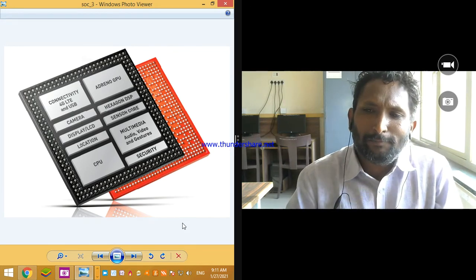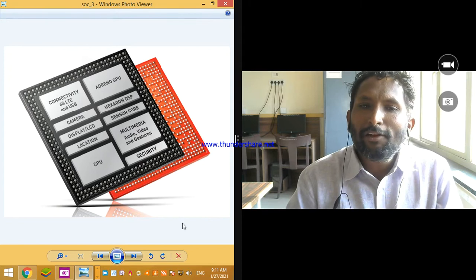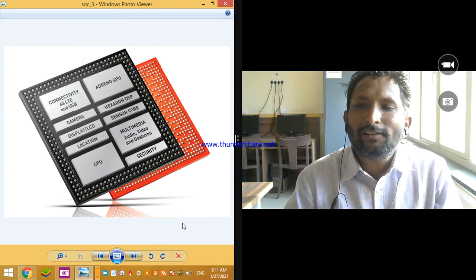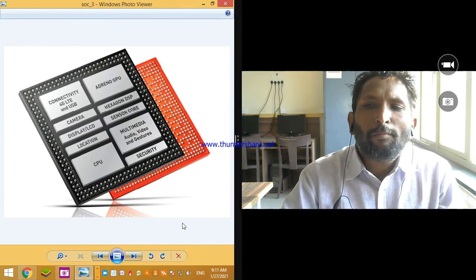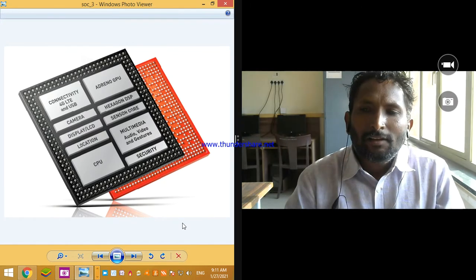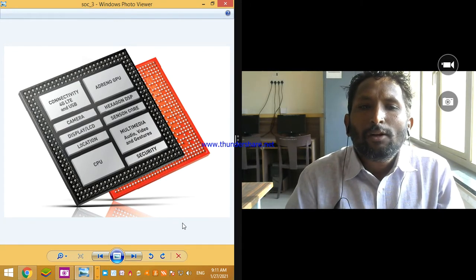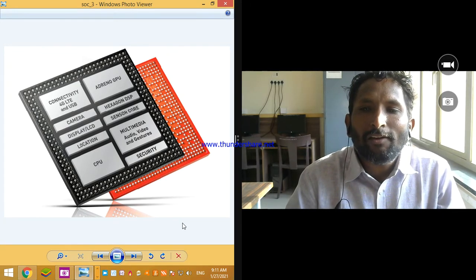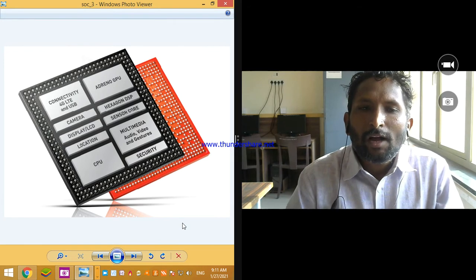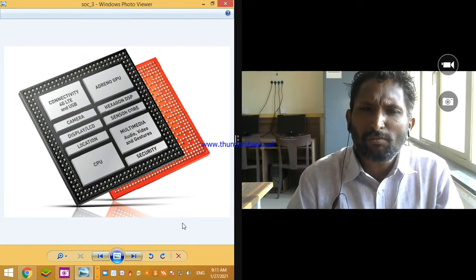For example, if I want to launch a device around the size of a palm, and I have to mount a processor like i3 or i5 which is in our desktop system, is it possible?